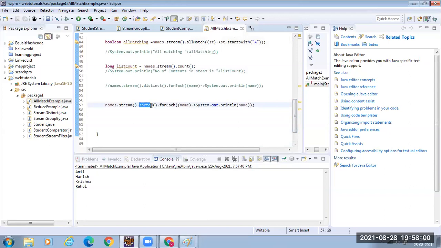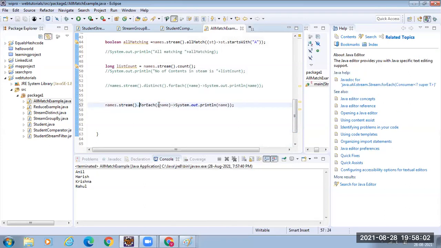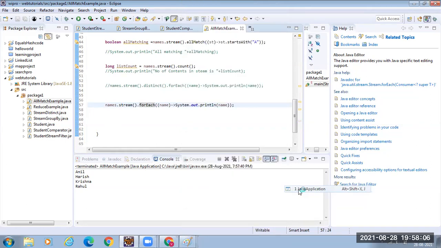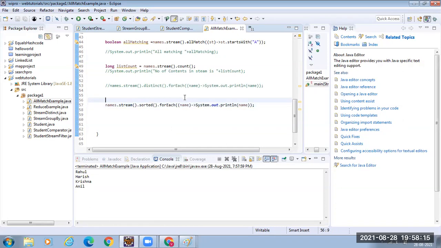Let me remove this, then you will understand the original contents. Fine. This is the original contents in the stream. When I apply sorted, it has sorted. See, in Java, without this, if you want to do it you have to use Collections.sort, right? And you have to achieve this, right? It's very easy with streams.